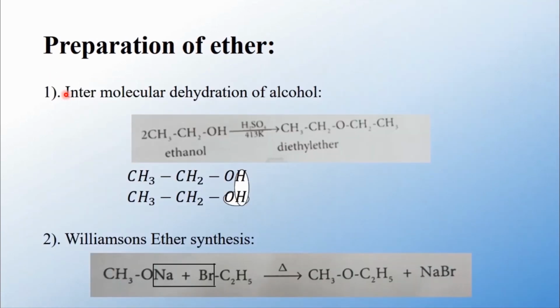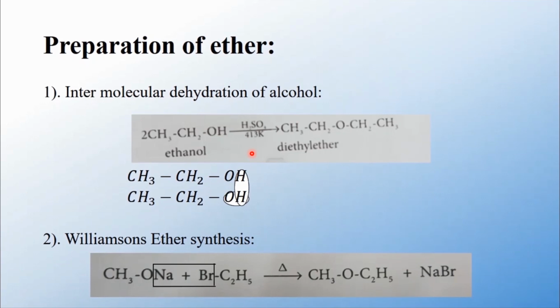Let us see the methods of preparation of ether. The first one is intermolecular dehydration of alcohol. What do you mean by dehydration? In chemistry, wherever you come across a 'de', that represents removal. Hydration means water, so dehydration means removal of water. This dehydration reaction always takes place in the presence of concentrated sulfuric acid, which acts as a catalyst. Intermolecular dehydration of alcohol means removal of a water molecule between similar molecules.